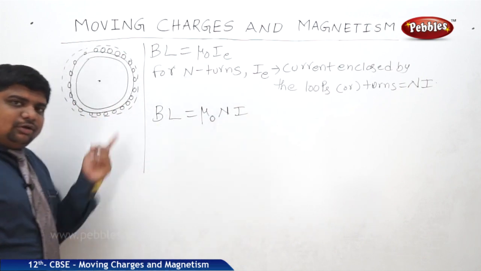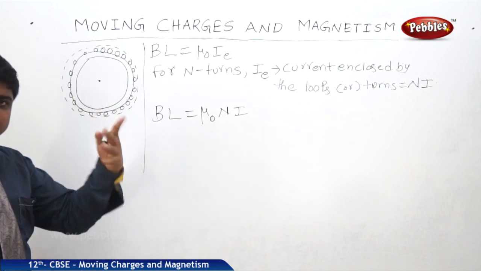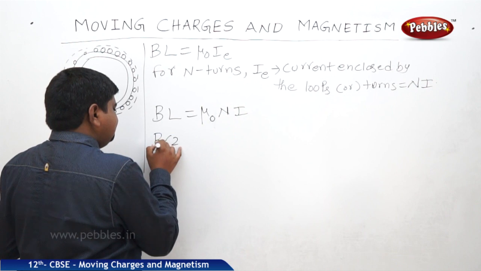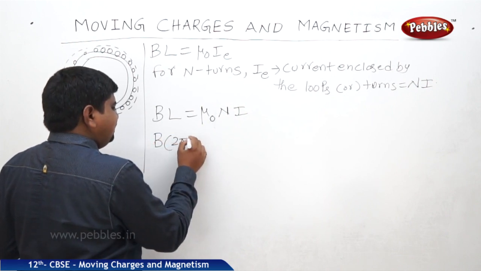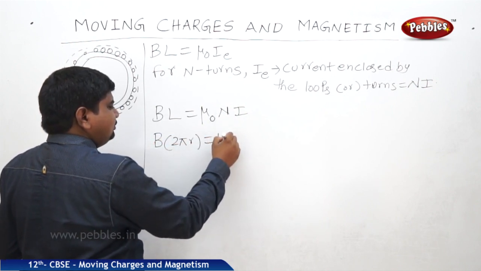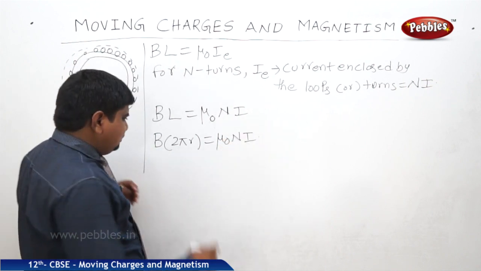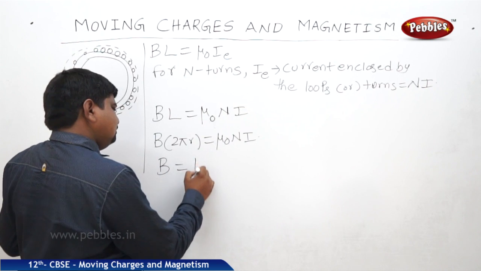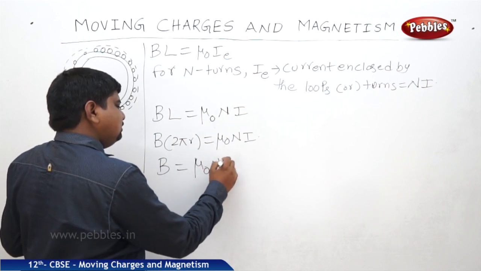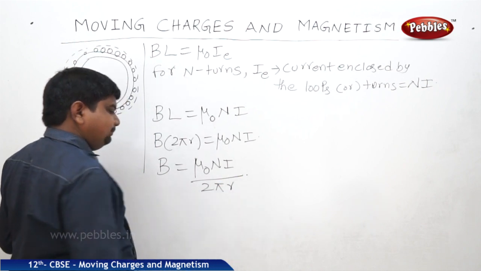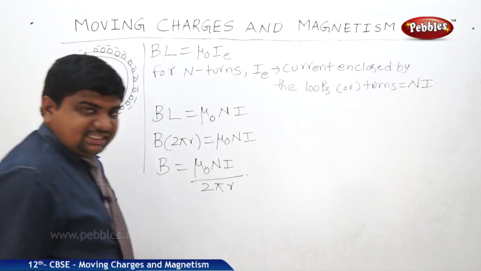What is this L? For a whole loop, the length of the loop is 2 pi r, the circumference of the circle. Therefore, B into 2 pi r is equal to mu naught N i. So B is equal to mu naught N i by 2 pi r. What is this N?